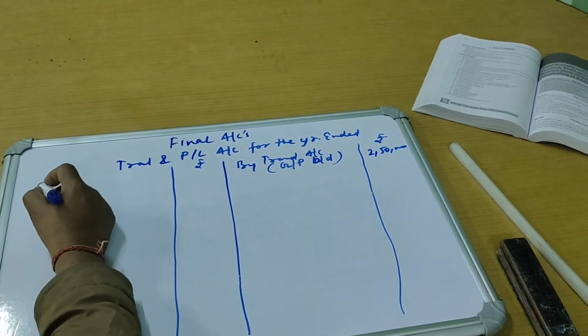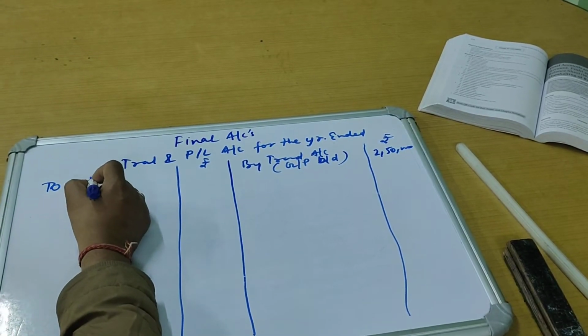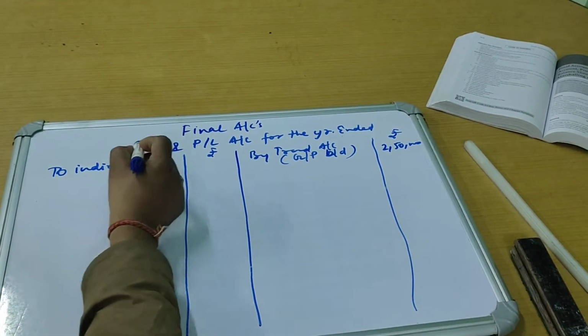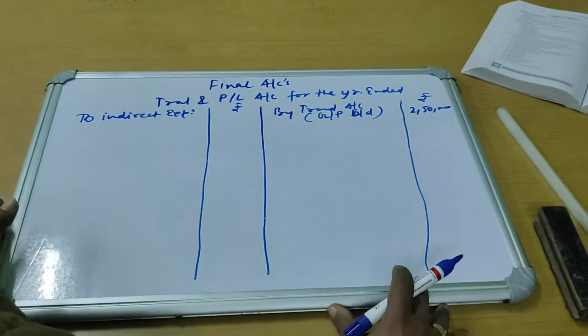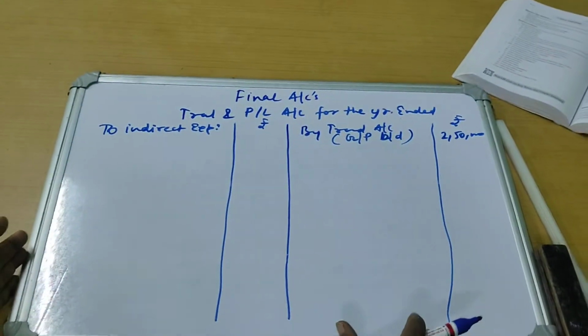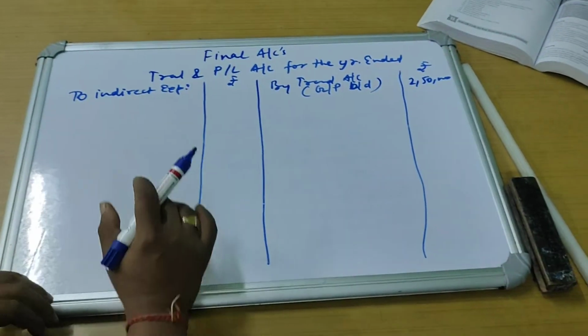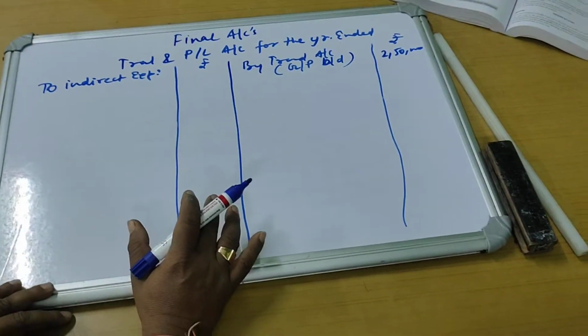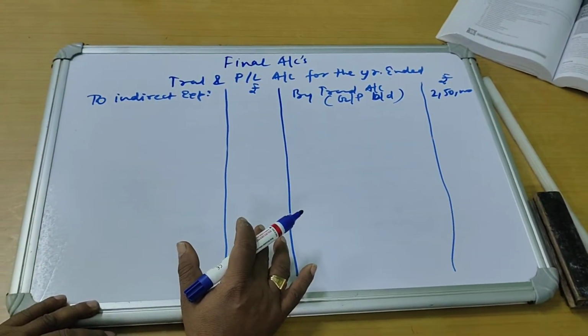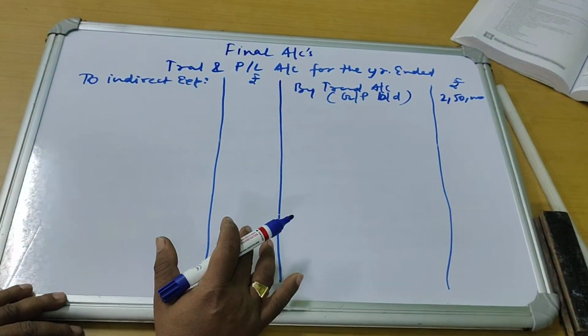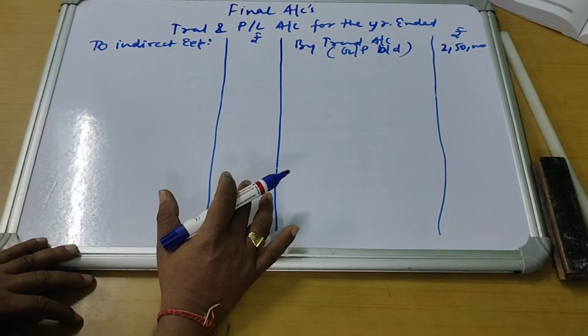Now all the indirect expenses will be charged to PL account. What are these indirect expenses? They were actually nominal accounts which were not closed in the entire year. So the final trial balance at the end of the year will close all those indirect expenses which are to be consumed from profits in this year.